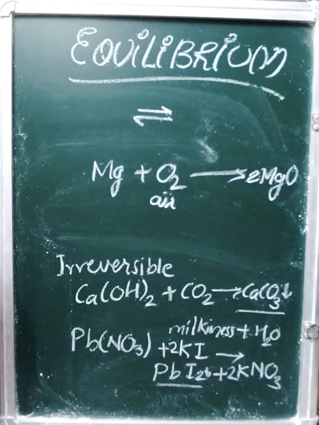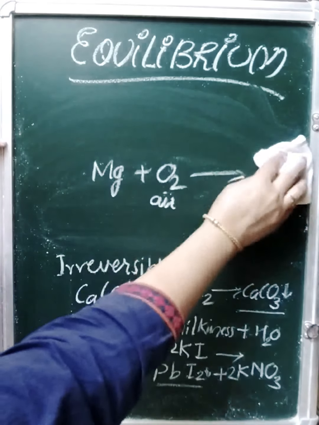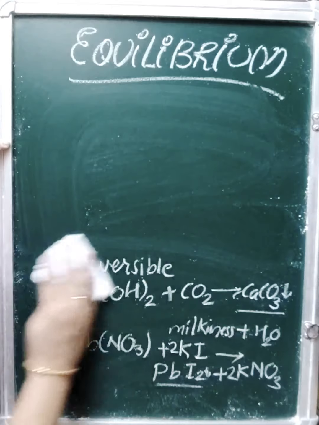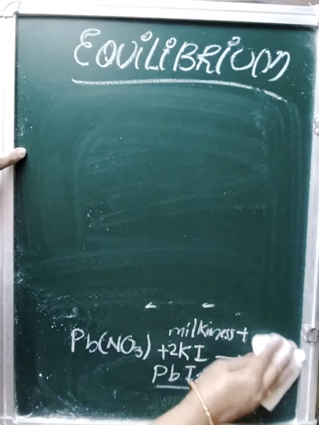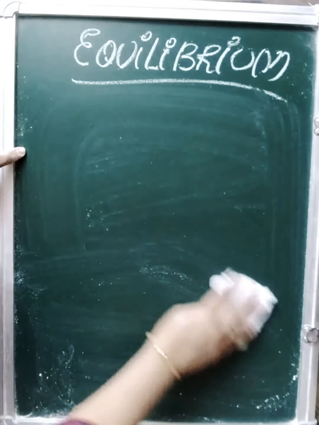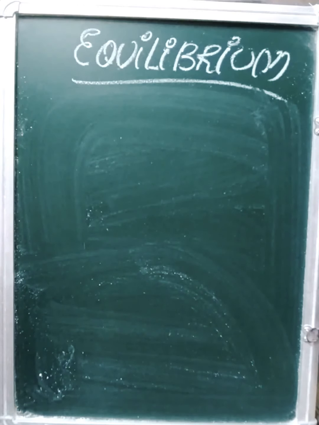So we see that equilibrium is the state when the rate of forward reaction and the rate of backward reaction become equal. That means the concentration of reactants and the concentration of products become constant, and any other measurable property like pressure, temperature, volume will become constant. So equilibrium is the state which is applicable to reversible reactions.